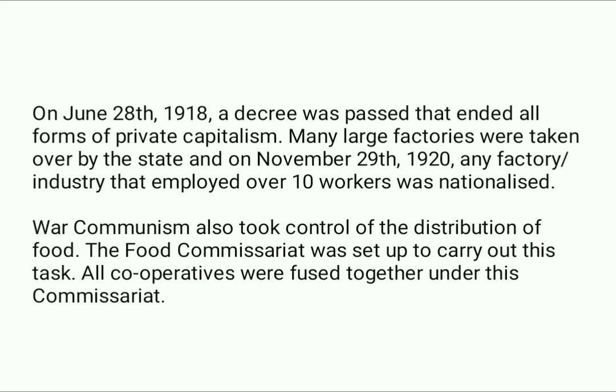On June 28, 1918, a decree was passed that ended all forms of private capitalism. Many large factories were taken over by the state. On November 29, 1920, any factory industry that employed over 10 workers was nationalized. War communism also took control of the distribution of food. The food commissariat was set up to carry out this task. All cooperatives were fused together under the commissariat.